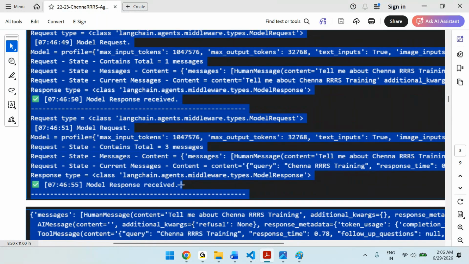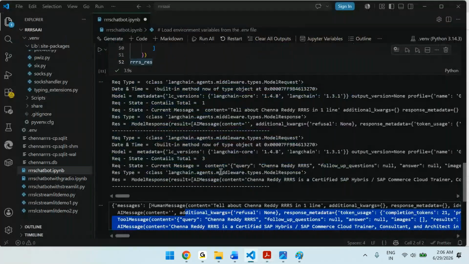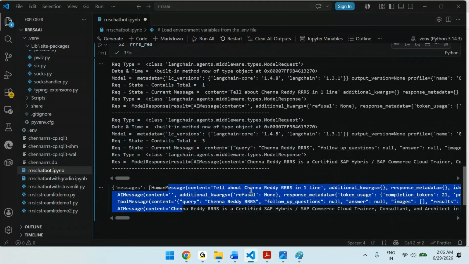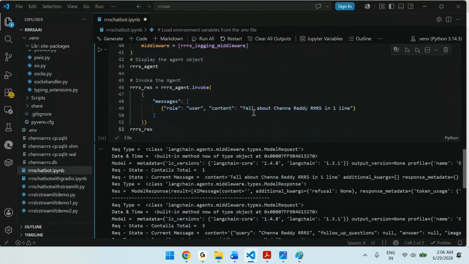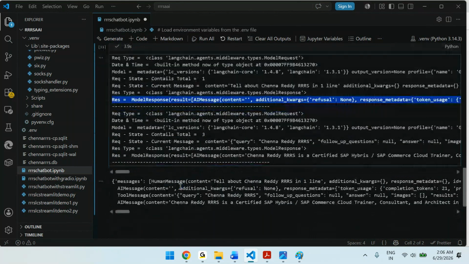Then you are getting the model response. That model response also we are displaying. Then here we displayed the list of the messages. That's it. So actual call happened. After call, you have the response. There is one more call, right? Two times will be their call. So you can see messages.